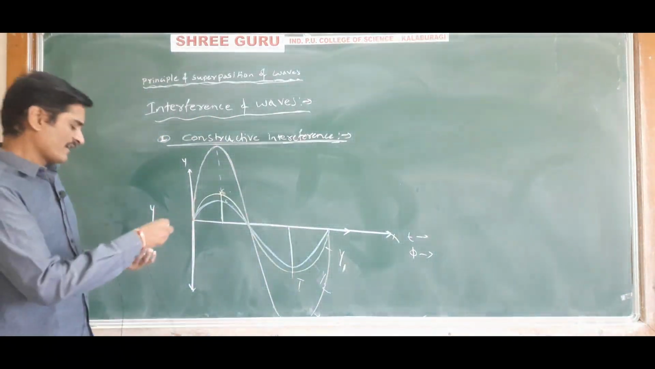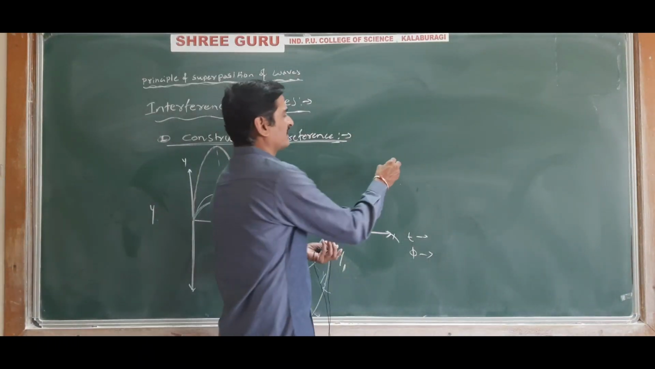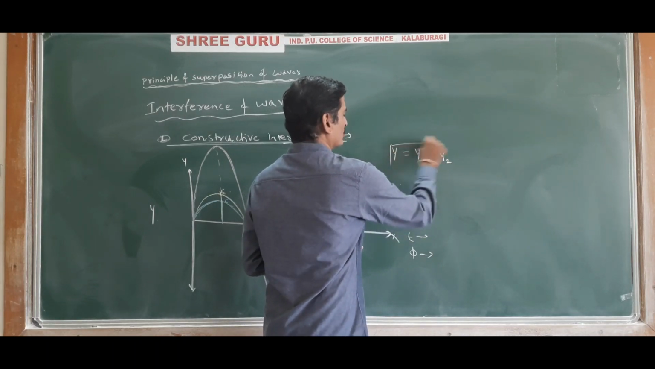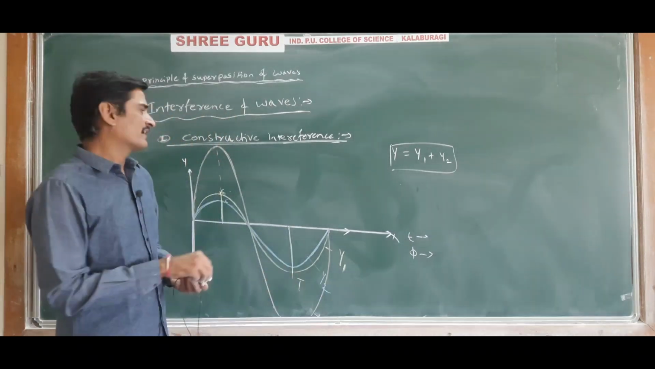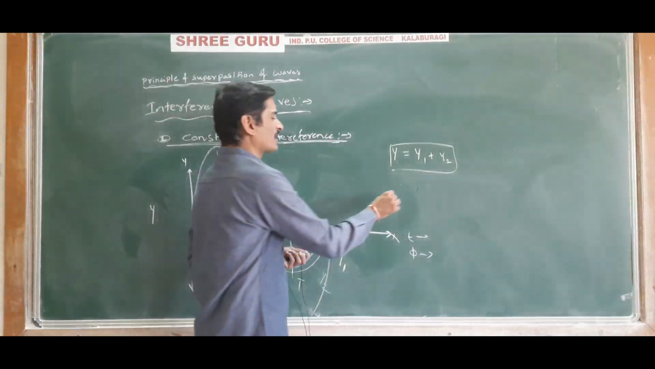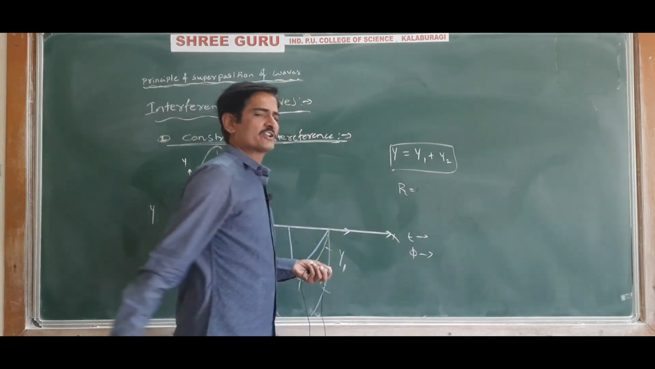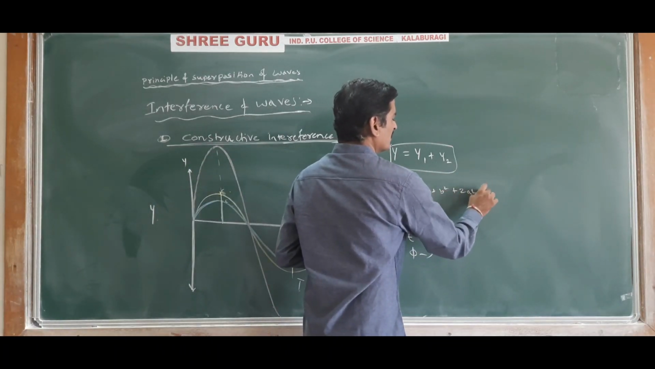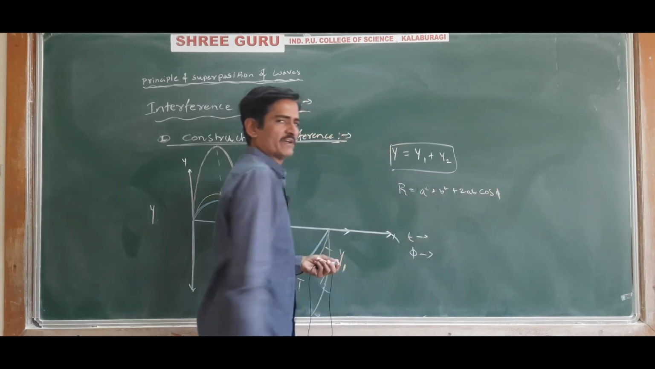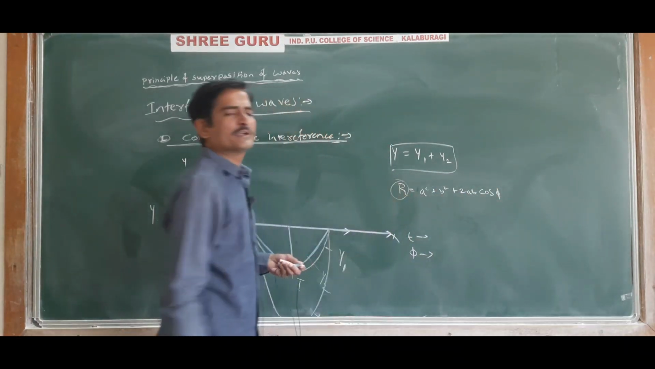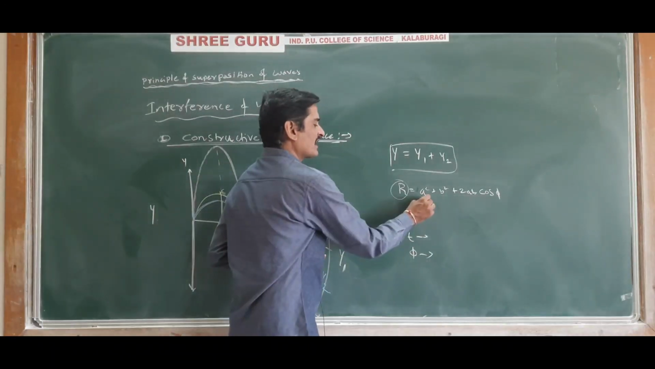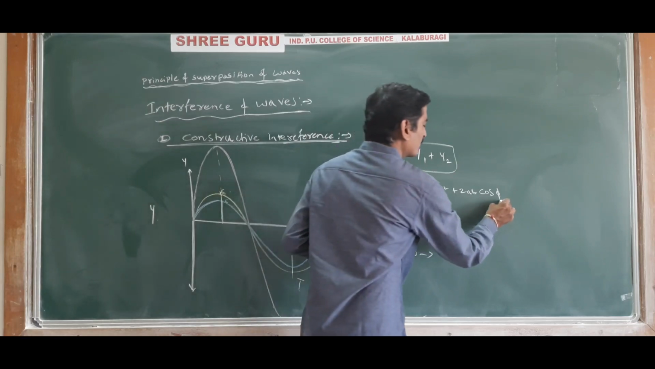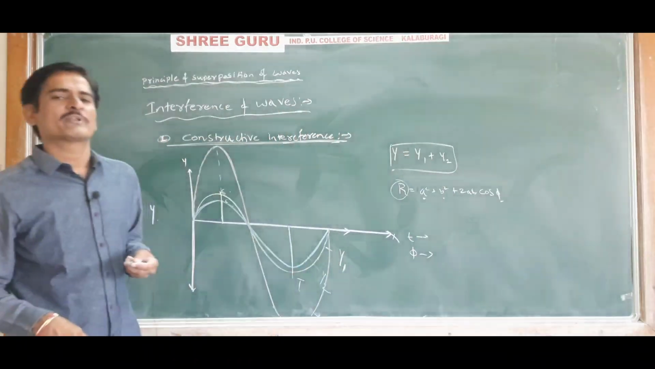The phenomenon of this interference can be studied by using the formula y is equal to y1 plus y2. The amplitude of the resultant wave is given by R is equal to the square root of a square plus b square plus 2ab cos phi. R is the amplitude of the resultant wave, a is the amplitude of the first wave, b is the amplitude of the second wave, and phi is the phase difference between the two waves.